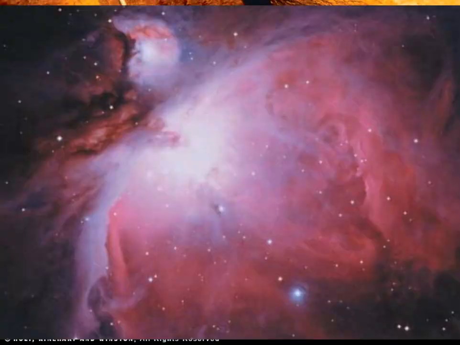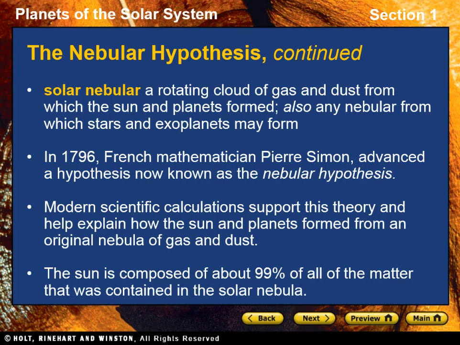Matter is spread throughout the universe. Some of this matter gathers into clouds of dust and gas, such as the one shown here. Almost 5 billion years ago, the amount of gravity near one of these clouds increased as a result of a nearby supernova or other forces. The rotating cloud of dust and gas from which the Sun and the planets formed is called the solar nebula.